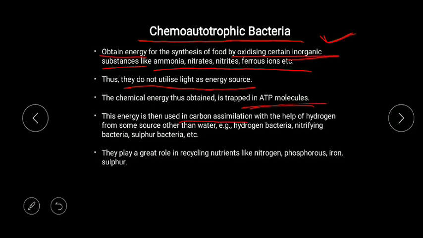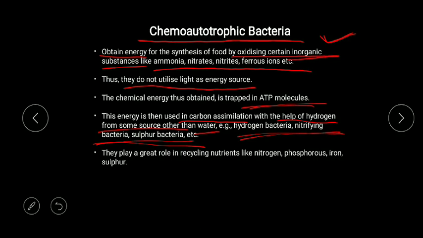Then this ATP energy is used in carbon assimilation, that is, CO2 fixation, with the help of hydrogen from some source other than water. Water is not used, because if water gets used, oxygen will be released. Such types of bacteria are hydrogen bacteria, nitrifying bacteria and sulfur bacteria. These are all chemosynthetic or chemoautotrophic bacteria which use oxidation of inorganic compounds as an energy source.